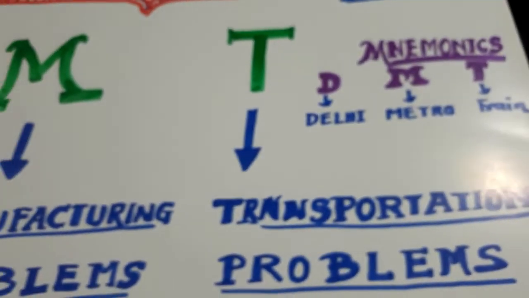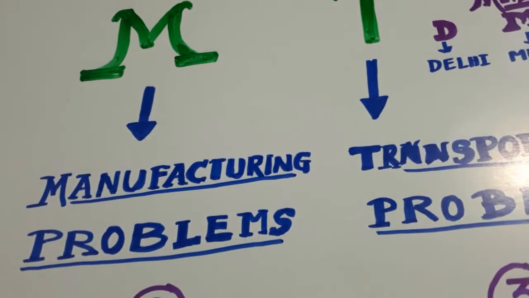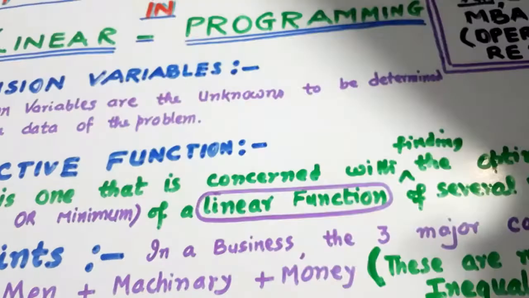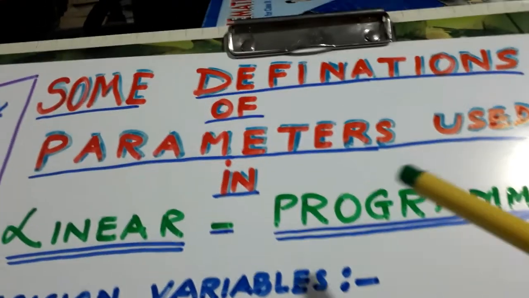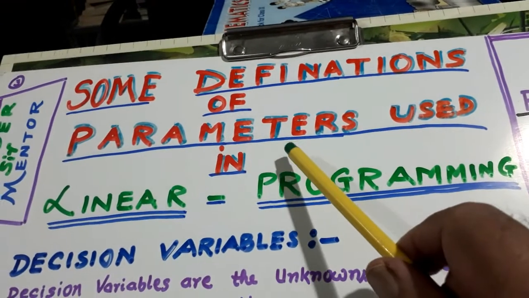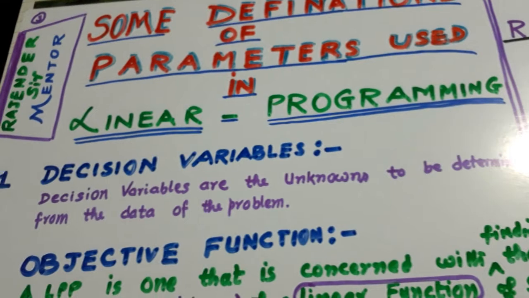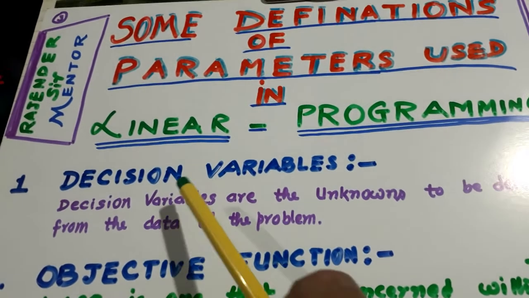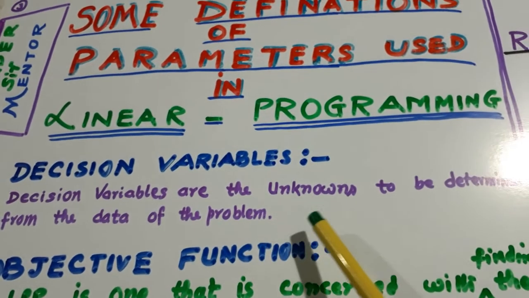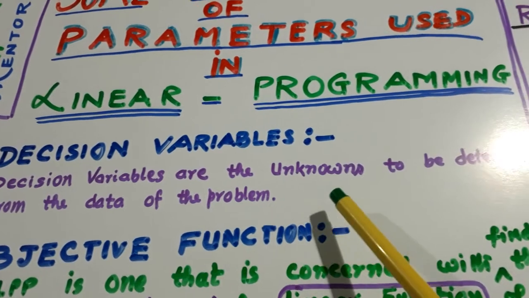For these 3 types of problems, you have to go for these 3 types of questions, and that question part we will be taking tomorrow. However, some definitions we will discuss so that the topic is made clear to you, some definitions on parameters used in linear programming. The first one is decision variables. Decision variables are the unknowns to be determined from the data of the problem. They are basically x and y.